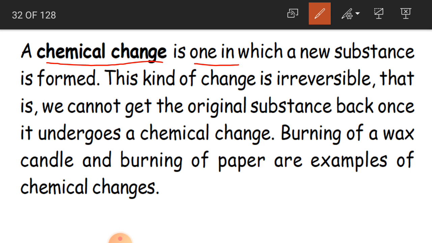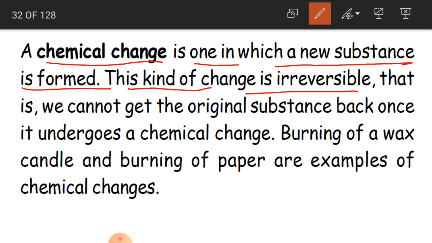Now, what is a chemical change? A chemical change is one in which a new substance is formed. Here you have got a new substance. In physical change, there is no new substance. This kind of change is irreversible. There is no chance of a reversible condition. It is irreversible. We cannot get back the original substance.